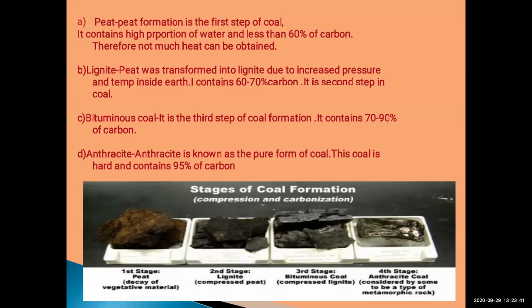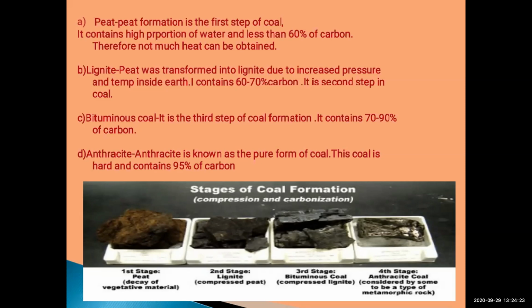Anthracite is known as the pure form of coal, and it is also considered a metamorphic rock. This coal is very hard, and it contains 95% of carbon. It is almost pure coal. It is the fourth step, the final step for formation of coal, and it contains 95% of carbon.